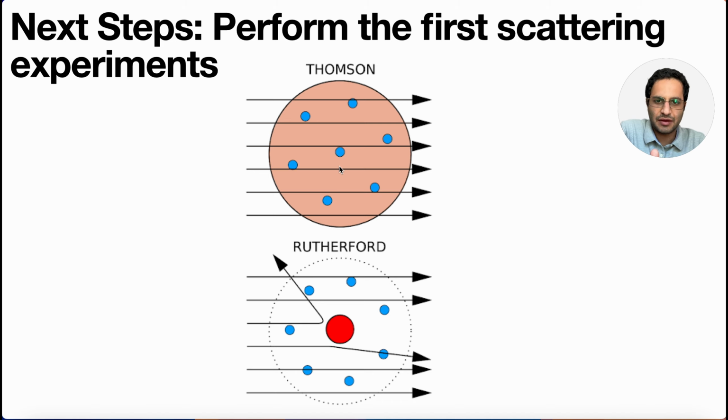If you have a uniformly positive charge and a uniform distribution of electrons inside the atom, then you expect the alpha particles are not going to be disturbed or scattered too much. They're just going to go through. An example is if there is a napkin and you throw heavy balls, you don't expect the napkin to kick back the heavy ball, because the heavy ball is very heavy. So these alpha particles were like heavy balls, and they were thinking that the atom is dilute enough to be like a napkin.